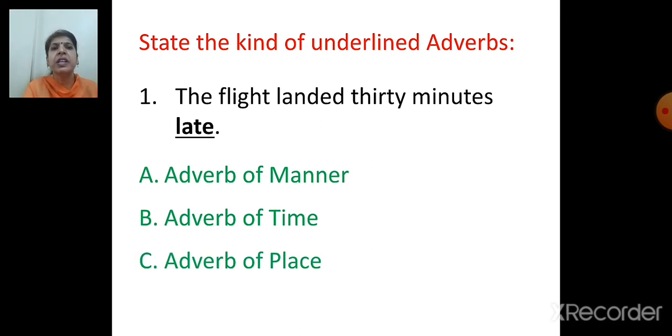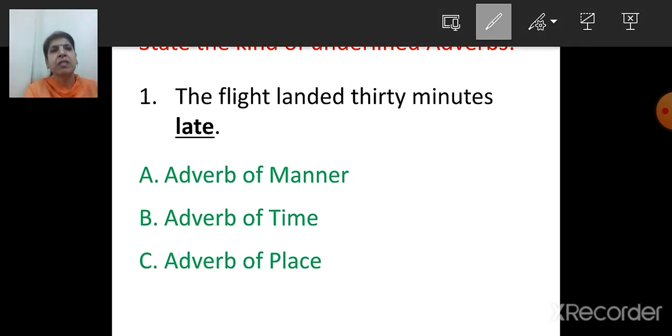Now here children, options are given. A, B, C: adverb of manner, adverb of time, adverb of place. So which is the correct option? Adverb of time. So you know that in the exam you have to click the correct option. Adverb of time.